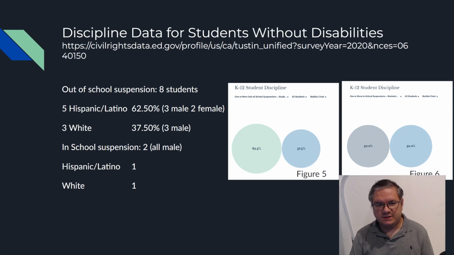And then for in-school suspensions, these are all male. We have 1 Latino and 1 Hispanic student, so 50-50 there. I think I skipped it, but we do have the breakdown for Hispanic is 3 males and 2 females being disciplined there, with the 2 Hispanic females being the only females in the district in this data.